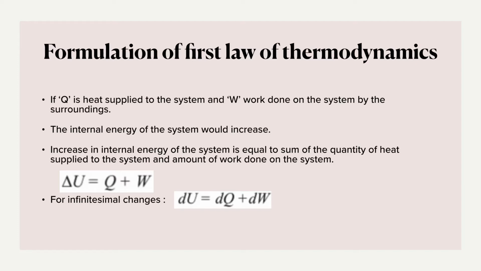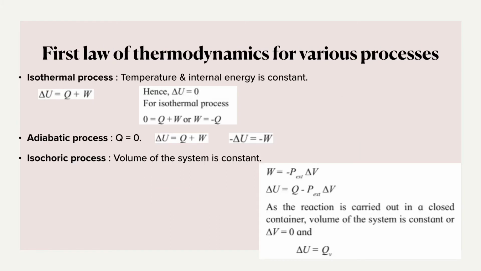That is, delta U is the change in internal energy, Q is the heat supplied, and W is the work done. And for infinitesimal changes, that means very small changes, the delta will be replaced by d. So it will be dU is equal to dQ plus dW. Hopefully it is clear.